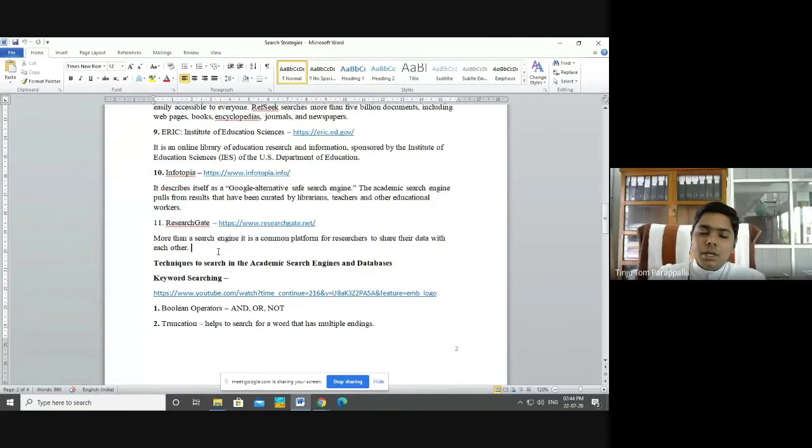When we are searching in these academic search engines as well as databases, we need to follow certain techniques. What is the difference between an academic search engine and an academic database?